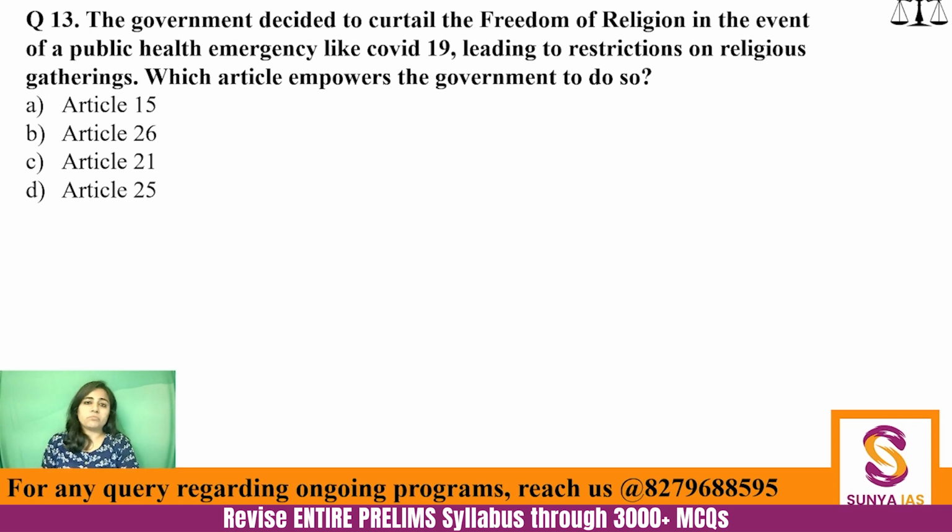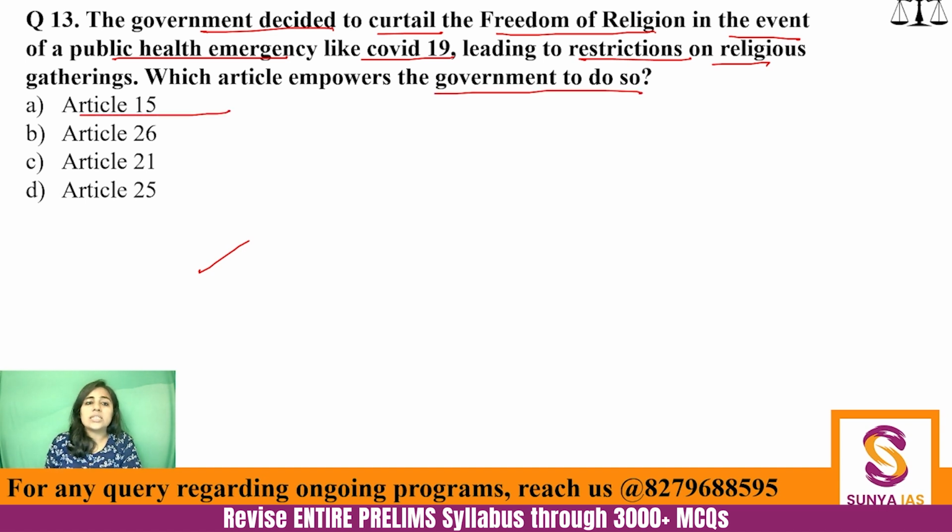Application based question. The government decided to curtail the freedom of religion in the event of a public health emergency like COVID-19, leading to restrictions on religious gatherings. Which article empowers the government to do so? So now going forward, I want that you are able to tell exactly what each article stands for.